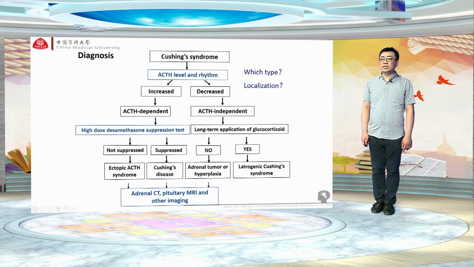And if no history of glucocorticoid, we can diagnose this patient is suffering from adrenal tumor or hyperplasia. And then we can do adrenal CT, pituitary MRI, and other imaging to diagnose whether this patient is suffering from ectopic ACTH syndrome, Cushing's disease, or adrenal tumor, adrenal adenoma, adrenal carcinoma, and bilateral adrenal hyperplasia.